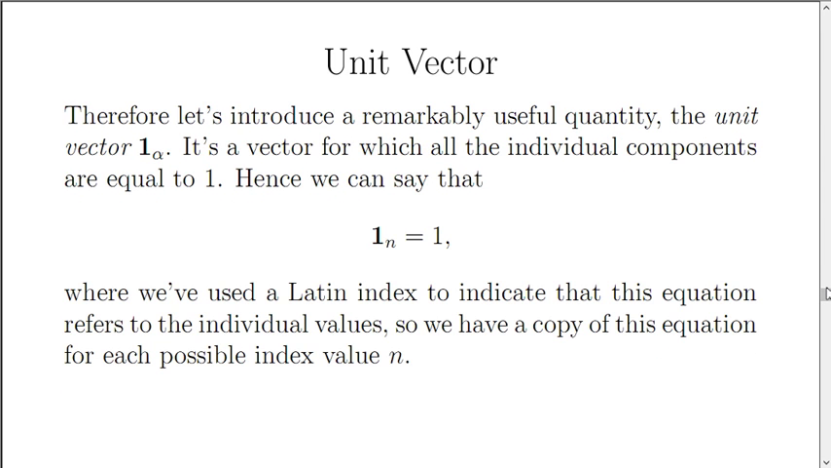Well, we can make this all mathematically rigorous by introducing a remarkably useful quantity, the unit vector. I'll write it as a great big boldface number 1 with an alpha subscript. It's a vector for which all the individual components are equal to 1. So we can say that boldface 1 sub n is equal to 1. And here I've used a Latin index to indicate that this equation refers to the individual values, so we actually have a separate copy of this equation for each possible index value n.